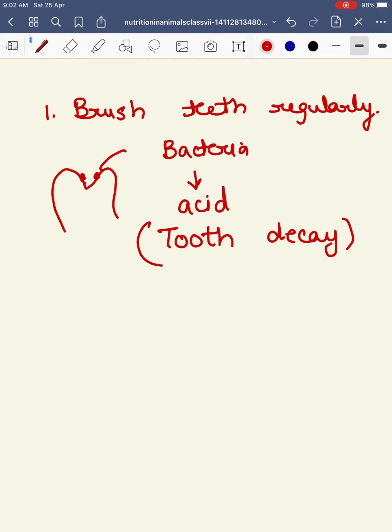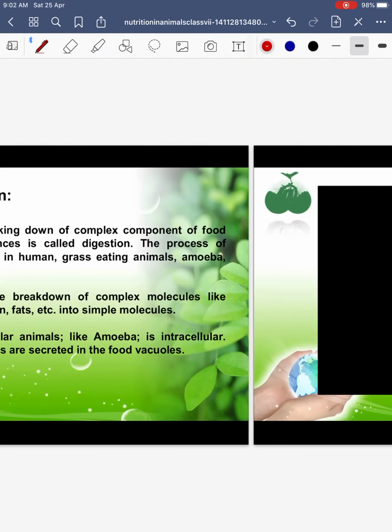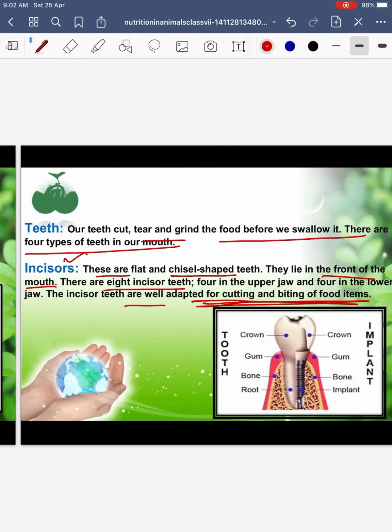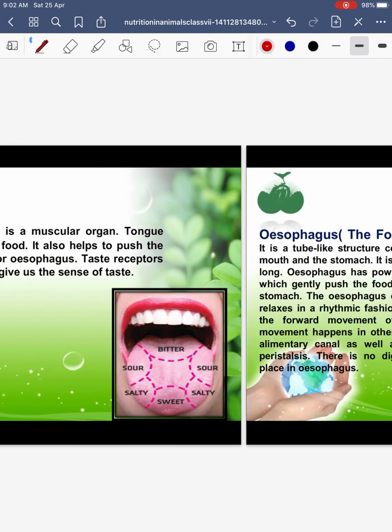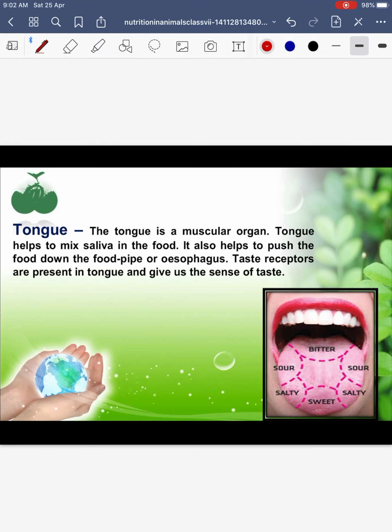Next is the tongue. What is the purpose of the tongue in the human body? The tongue is very important because it helps us to taste various food items. At the same time, it helps in mixing the food item with saliva. It also helps to push the food down into the food pipe, which is called the esophagus.